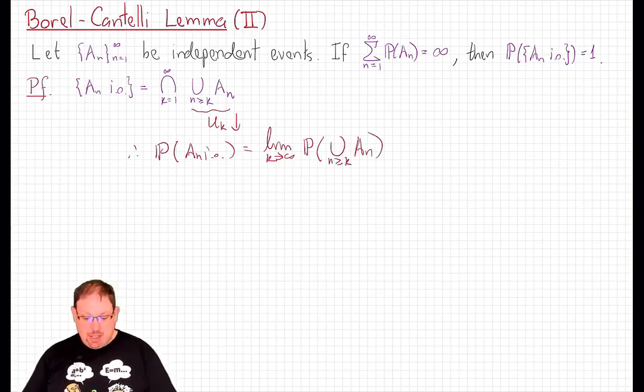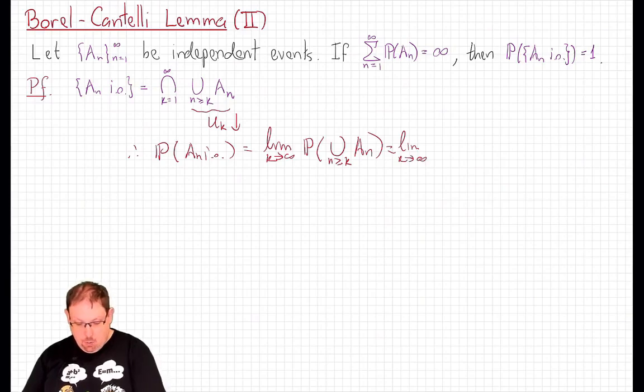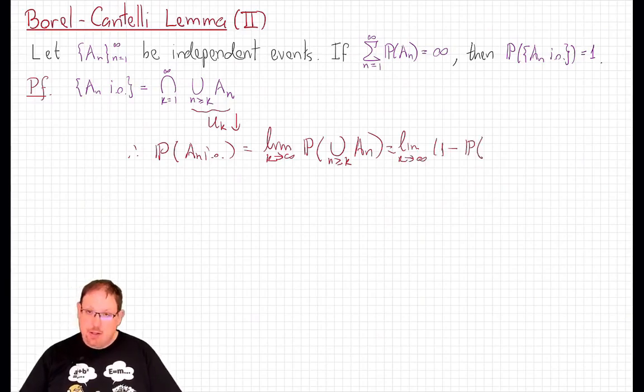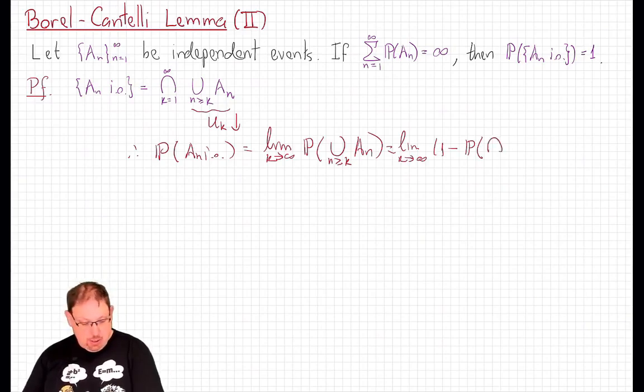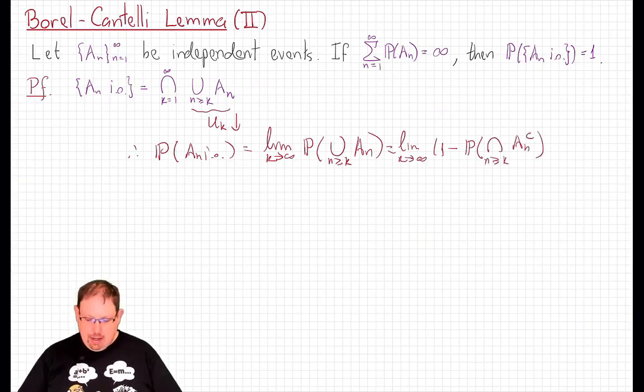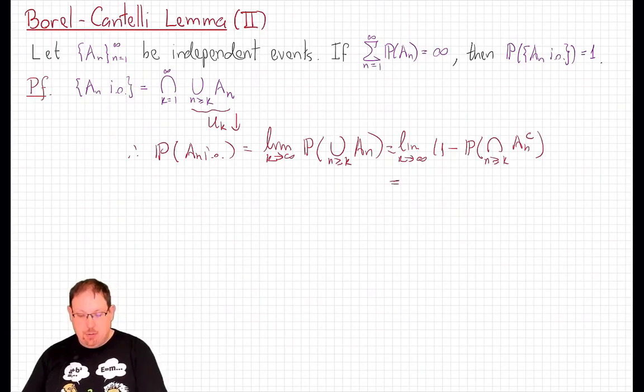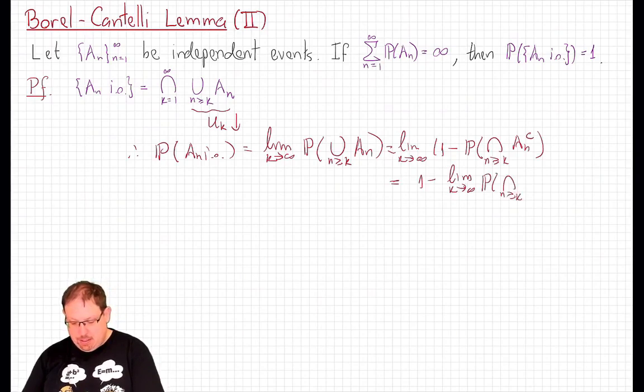Now I'm going to be sneaky and write that inside the limit as 1 minus the probability of the complement, which is the intersection of the complements. Of course, I can pass the limit through the 1, so that's 1 minus the limit as k goes to infinity of the probability of that intersection of complements.